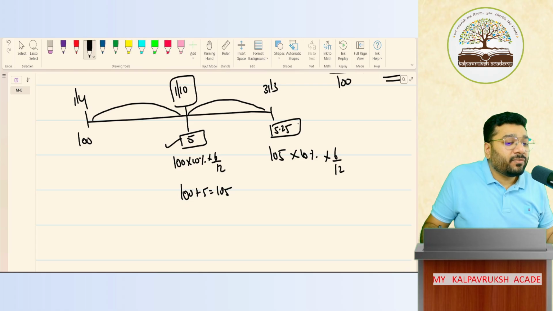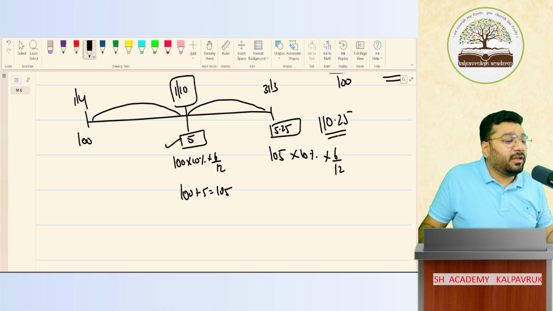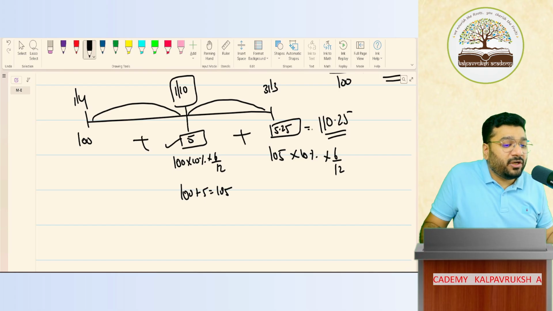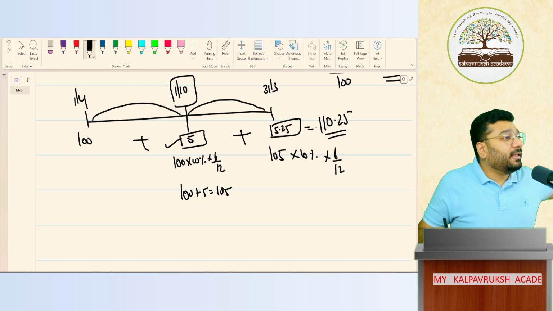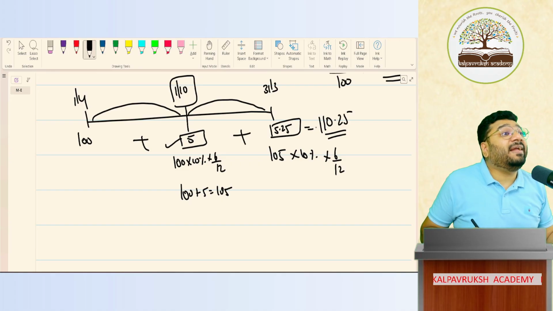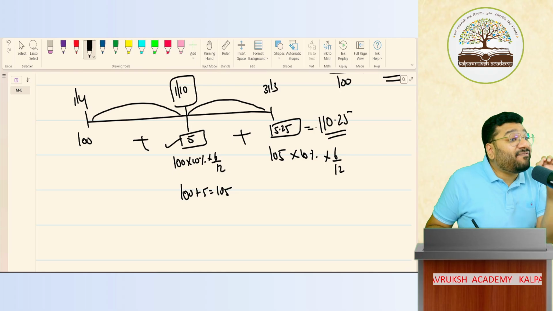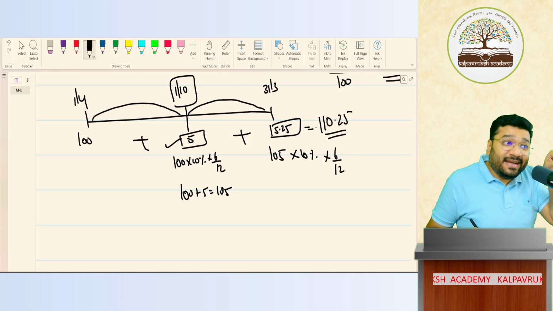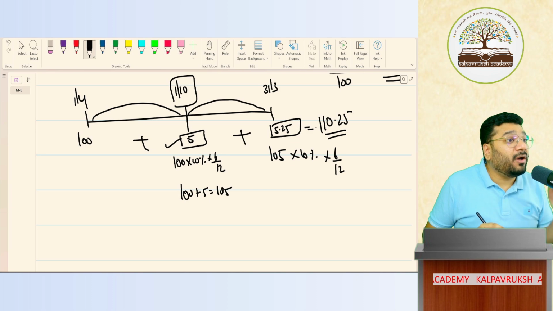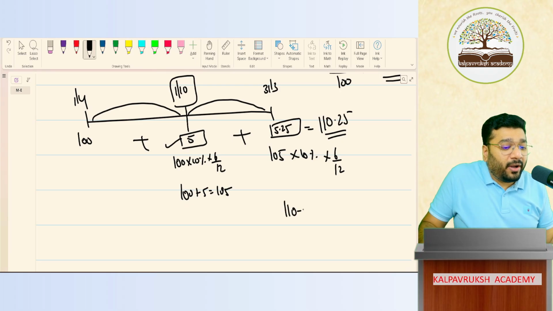5.25. So what is the total investment worth now? 110.25 is the total value. Yes or no? This plus this is equal to 110.25. Can you please tell me what is your effective interest rate? I don't want the per annum interest rate, I want the effective interest rate. Didn't you earn interest on interest? Adding all of that together, how much have you earned in total? I want that. Got it? Not got it? So 110.25 minus 100 divided by 100. How much is it?